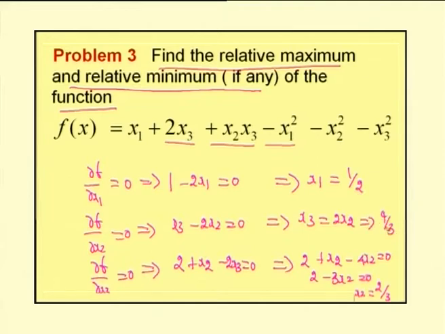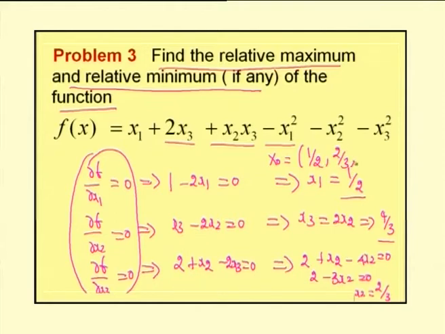With that x2 equal to 2 by 3, we will get x3 value, which is 4 by 3. So, for this problem the necessary condition dou f by dou xi, i varying from 1 to 3, gives us x1 value is 1 by 2, x2 is 2 by 3, x3 is 4 by 3. So, the point is 1 by 2, 2 by 3 and 4 by 3.